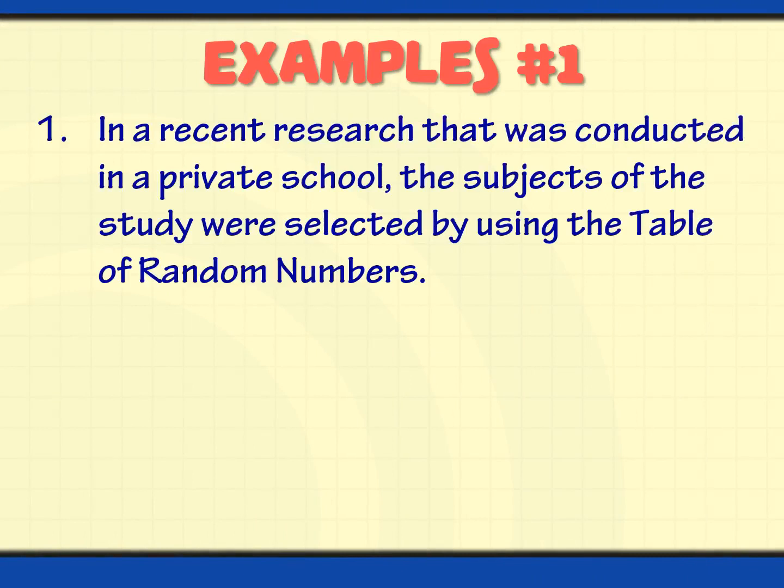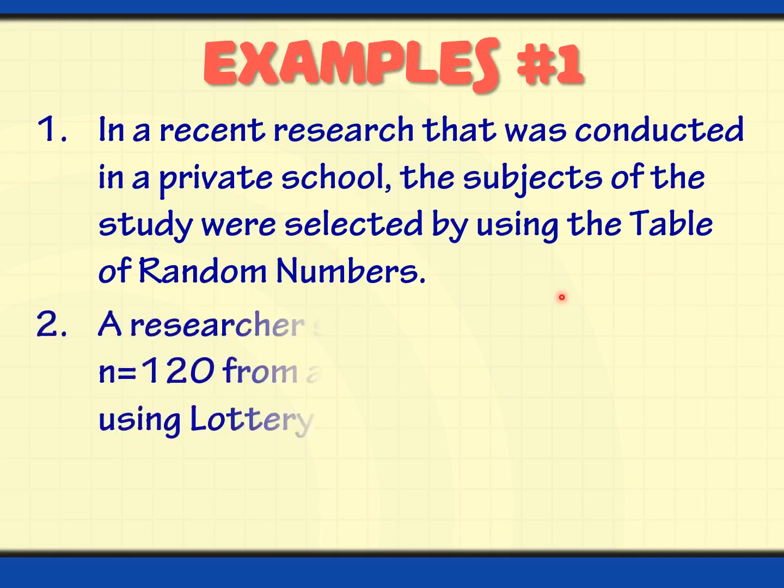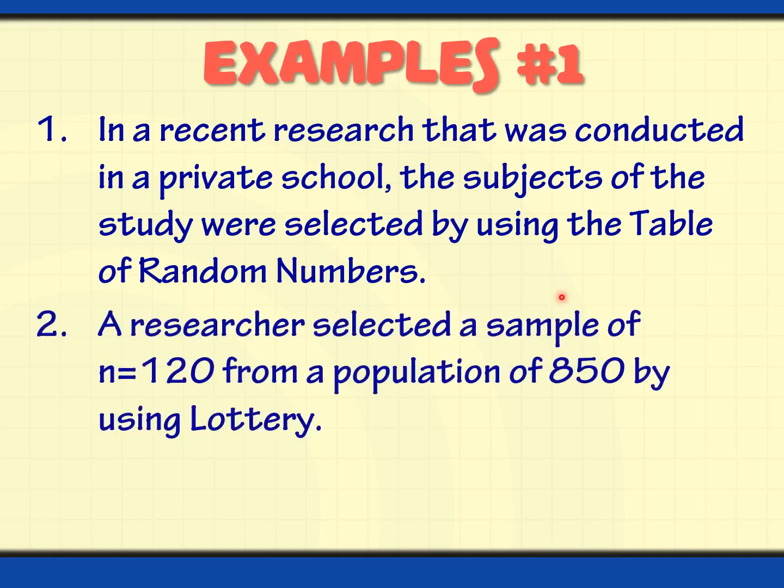Okay, these are situational problems for simple random sampling. Number one, in a recent research that was conducted in a private school, the subjects of the study were selected by using table of random numbers. So the method being used, table of random numbers, is being described. So this one is an example. And another one, a researcher selected a sample of 120 from a population of 850 by using lottery method. So these are two examples for simple random sampling.